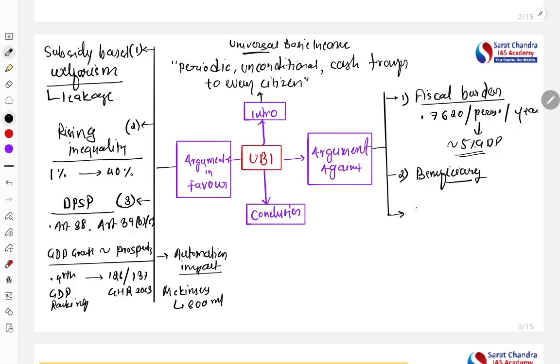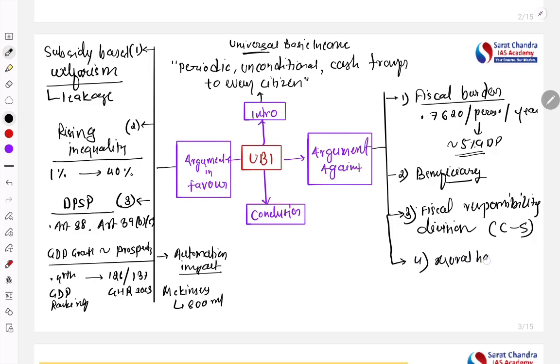Then, who will take the fiscal burden? That is the fiscal responsibility division. That is also a problem, like between the center and state, who will bear how much? The next problem is that moral hazard is also there. What is moral hazard? Moral hazard is that once you start giving this kind of income, people may stop working, right? May stop working, we should say.